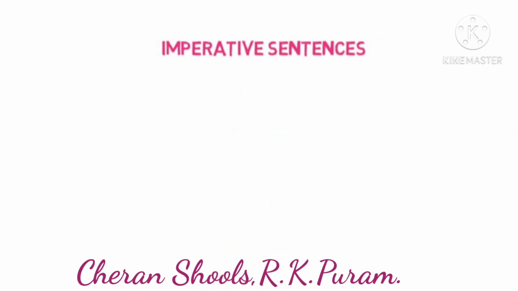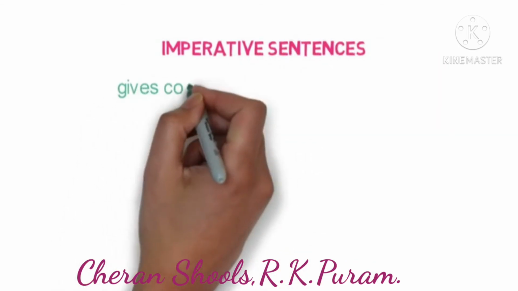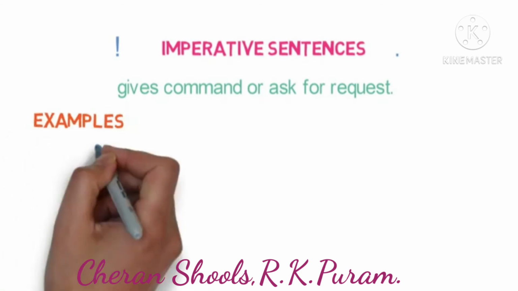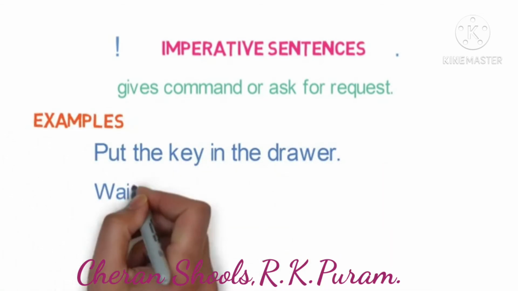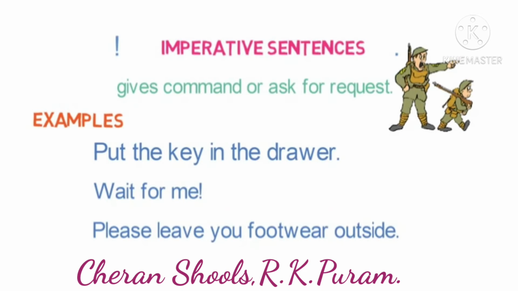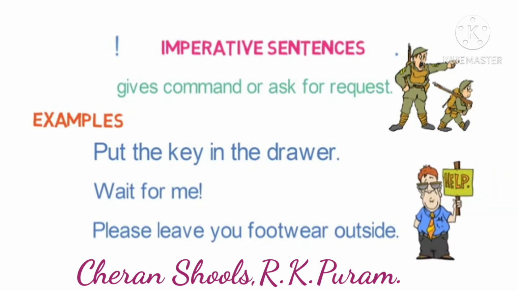Now let us move on to the next type of sentences, that is imperative sentences. It gives a command or asks for a request. This type of sentence always ends with an exclamation mark if the sentence is spoken more forcefully. Otherwise, we can use a period. Examples: Put the key in the drawer. Wait for me. Please leave your footwear outside. If we are giving a command or asking for help or a request, we are using imperative sentences.